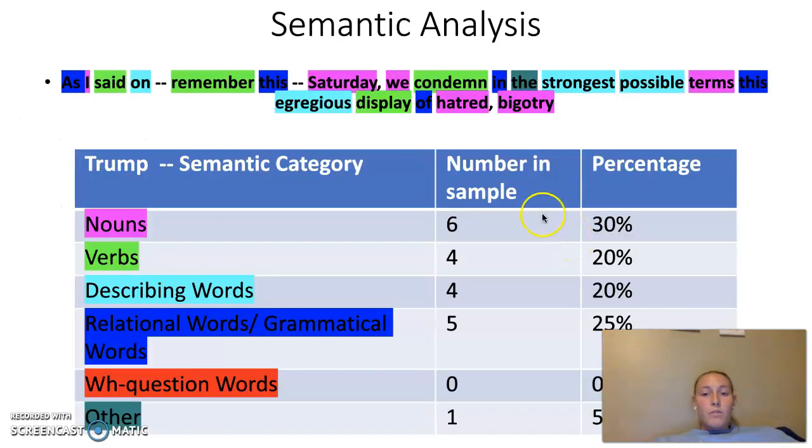For the semantic analysis, I also used the same colors for the Trump one, and I found the percentages to be 30% for nouns, 20% for verbs, 20% for describing words, 25% for relational and grammatical words, 0% for WH question words, and 5% for other.